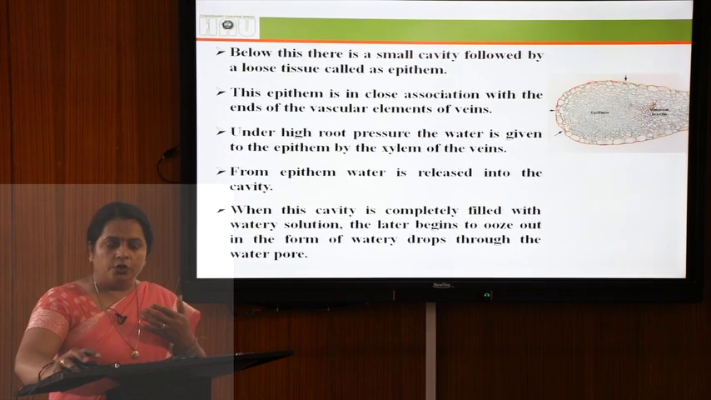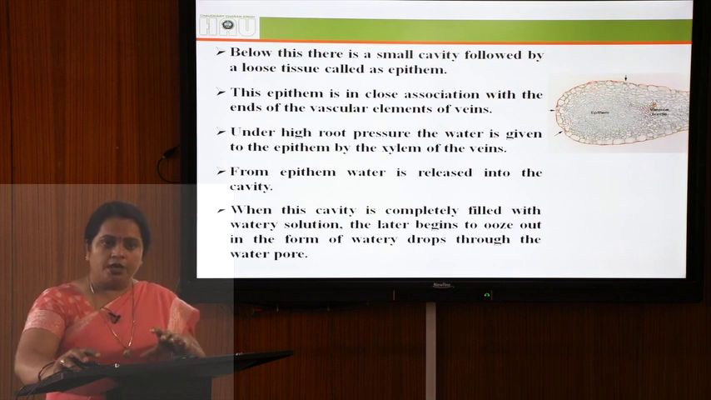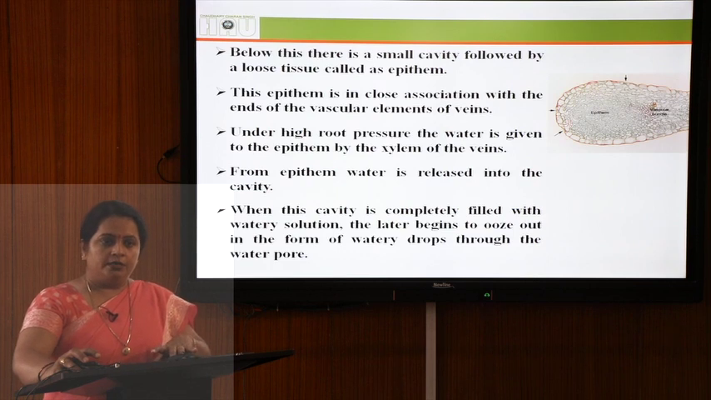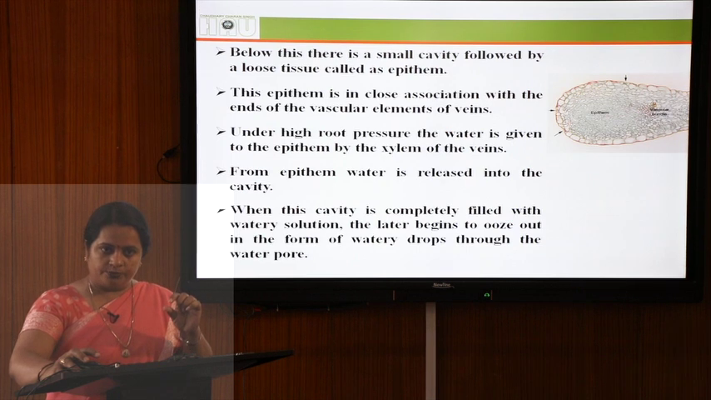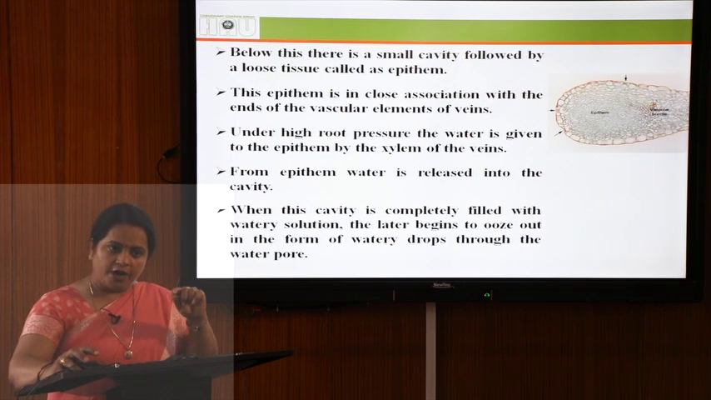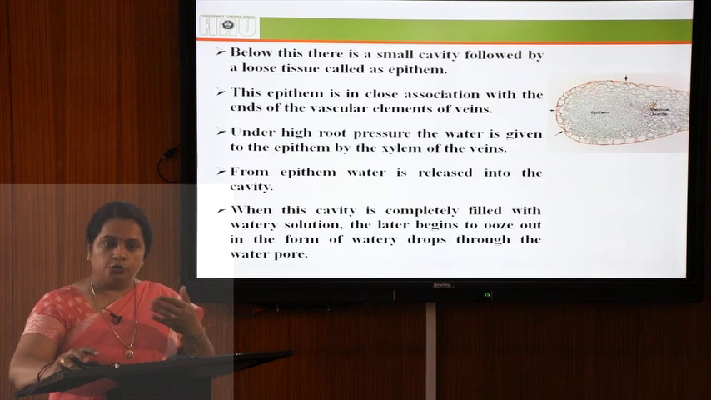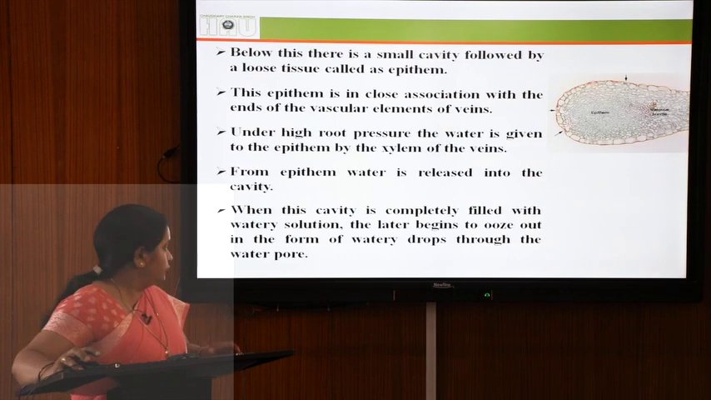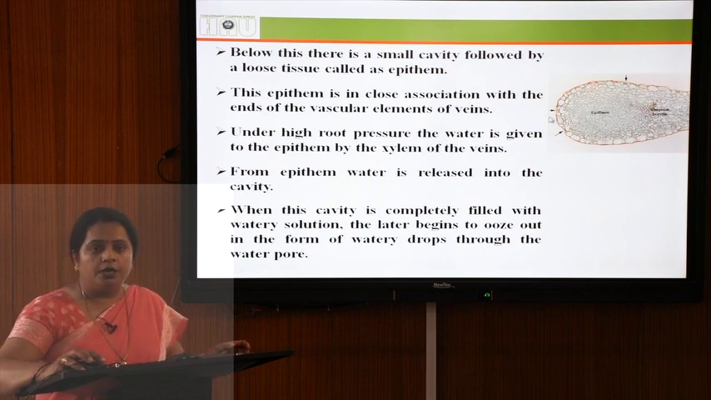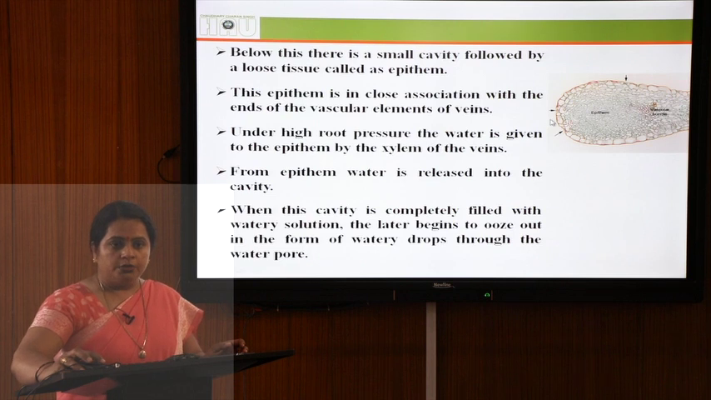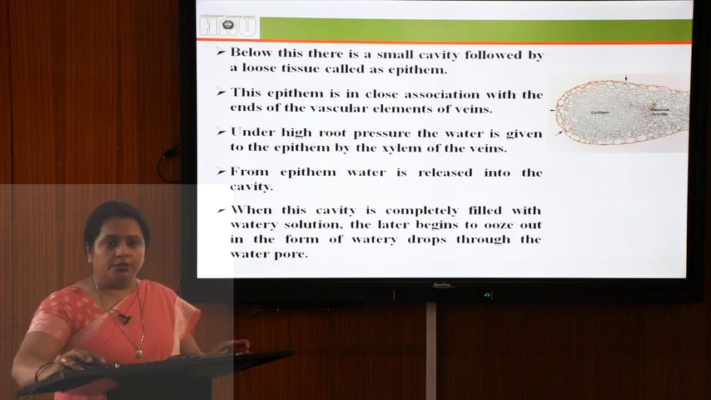You can see in a real situation, if you go to the garden early in the morning, that in the garden nasturtium you see a droplet at the tip of the leaf, and on the plants you can see white spotting. White spotting means solutes are present in this watery solution. So, when the cavity is completely filled, the solution begins to ooze out in the form of watery drops from the hydathodes, that is the pore, which leads to the process of guttation.